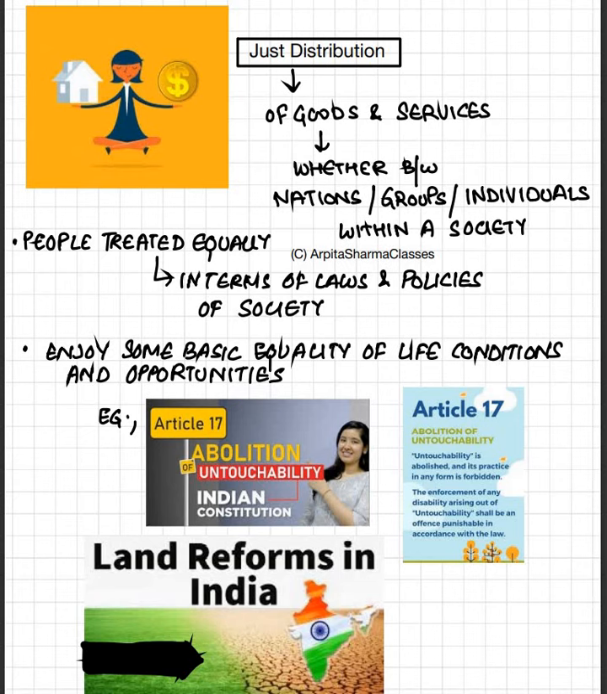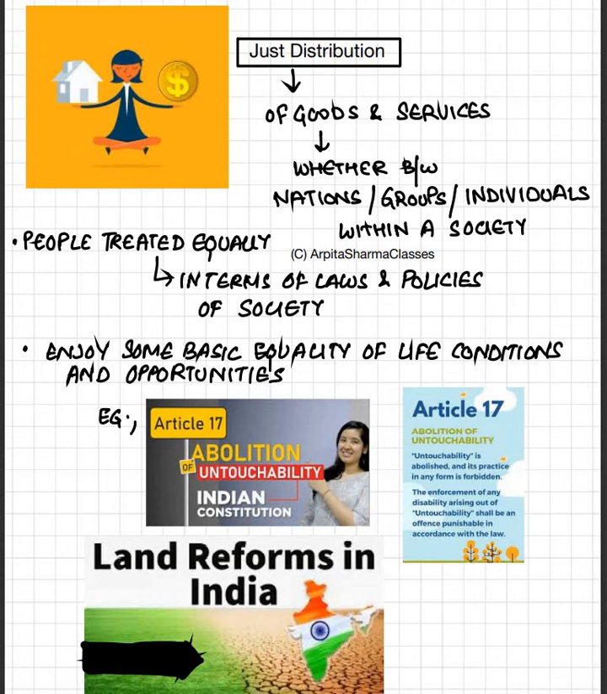Now, when we talk about a just society, another important characteristic of a just society is just distribution. That is fair distribution of goods and services, whether between nations or individuals or groups. People are treated equally, we know, in terms of laws and policies of the society. And that is why in a just and fair society, they enjoy basic equality of life and conditions and opportunities.